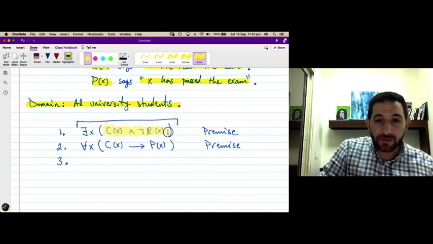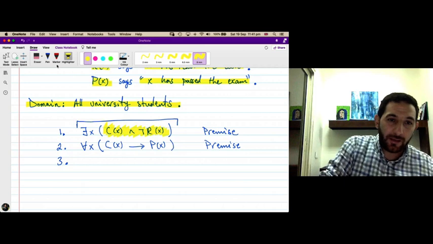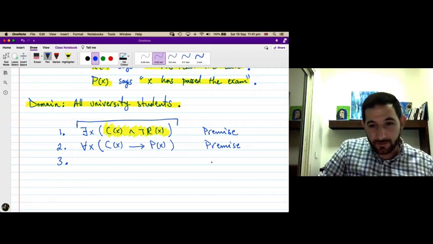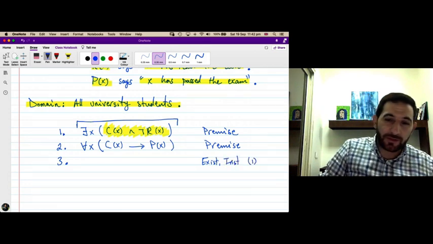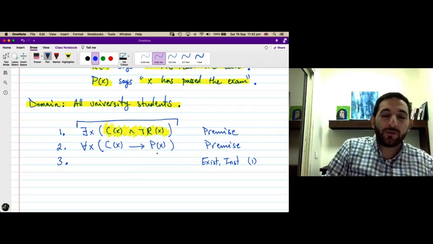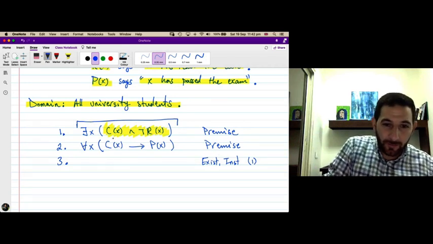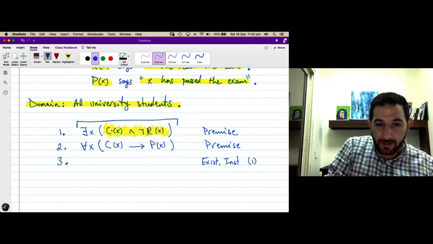So we know this element exists. Let's call it A. This is existential instantiation applied to 1. So there is some student A, we don't know which student, but let's call it A, with the highlighted property that it is in the class, C of A, and has not read the book, not R of A.